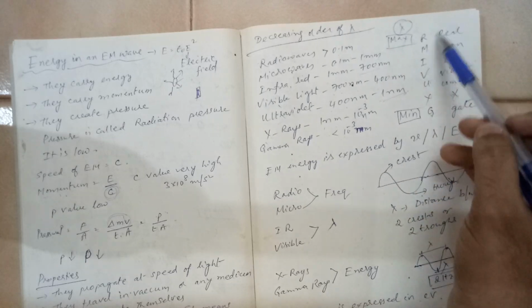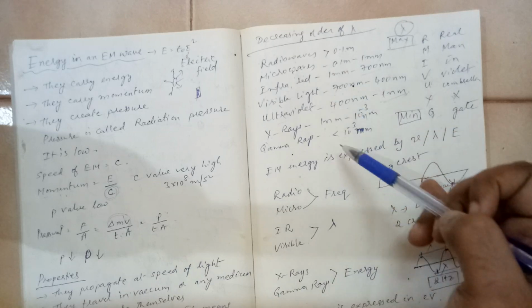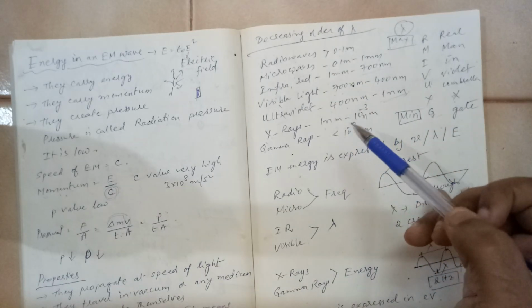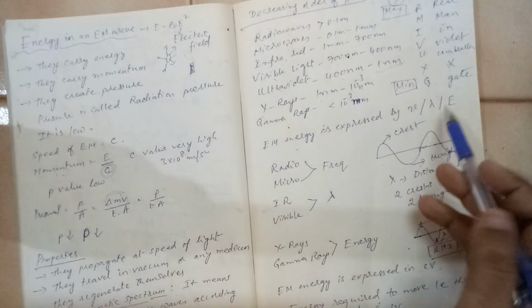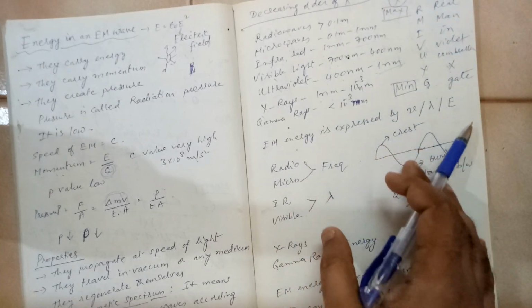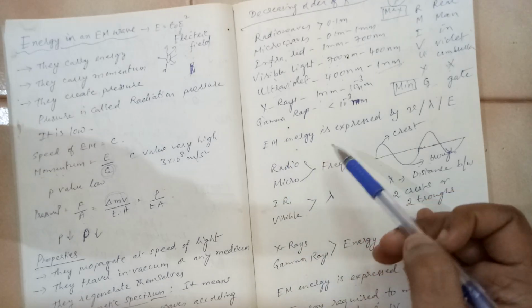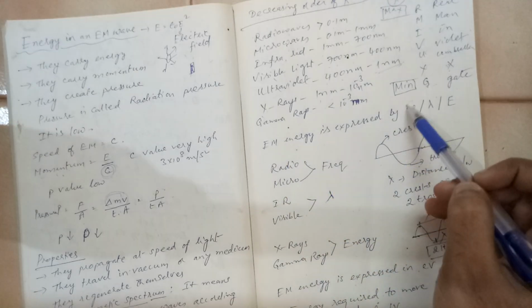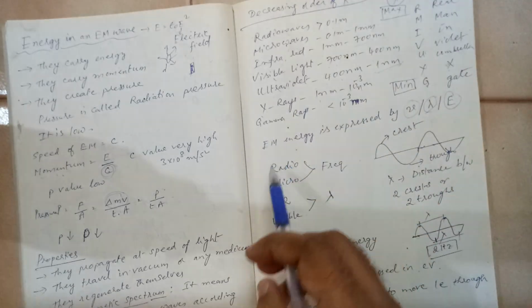So first letter you should remember, but you should also remember that these values are arranged in decreasing order of the wavelength. So basically this is the classification of electromagnetic spectrum.